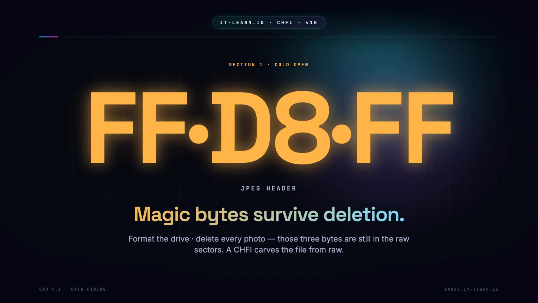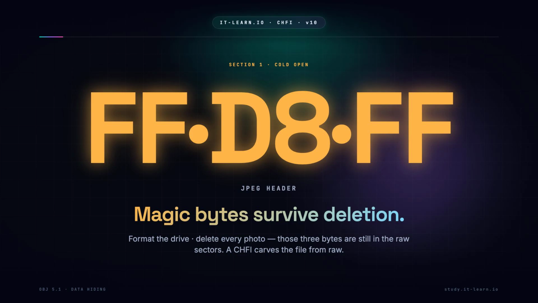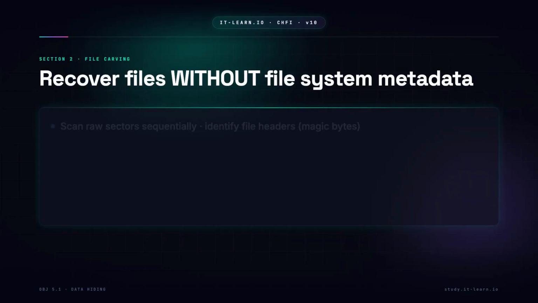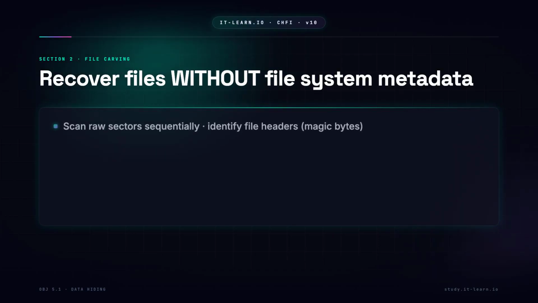file system metadata. Welcome to data hiding versus data recovery, the cat and mouse game that defines anti-forensics. Today we walk both sides, and the tools that find what attackers tried to bury. File carving, the discipline of recovering files without file system metadata.